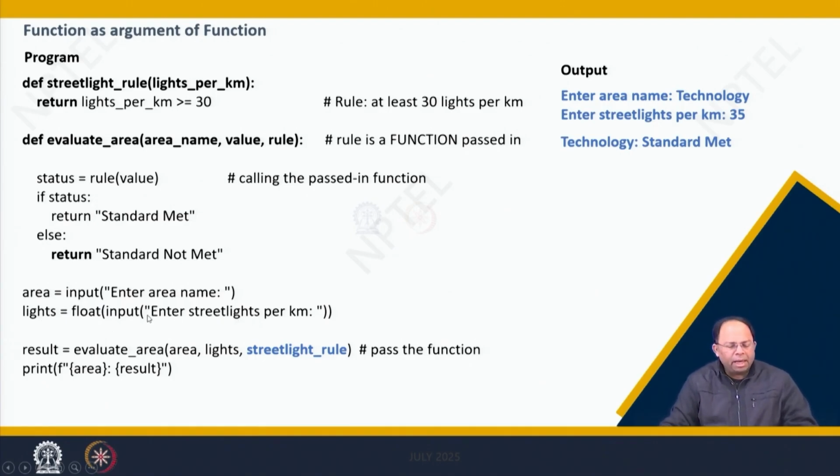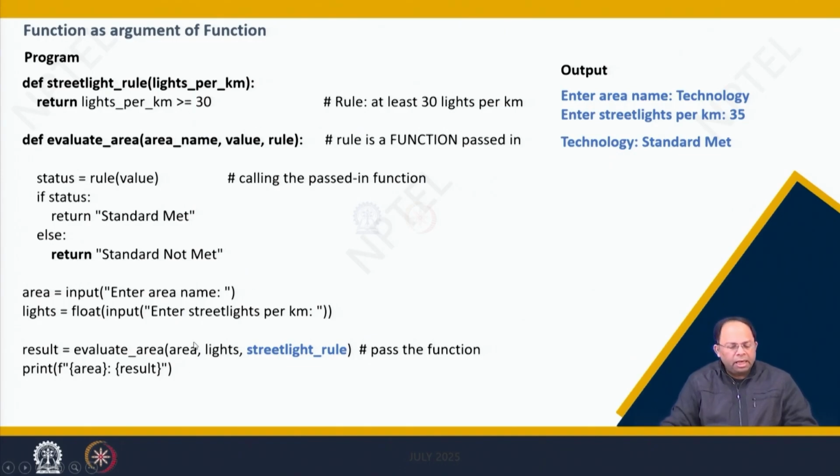Then we call the evaluate area function, passing this area, lights and street light rule as the arguments, where street light rule is the function declared at the beginning. When you call street light rule, it will evaluate whether the value you enter is greater than or equal to 30 or not.